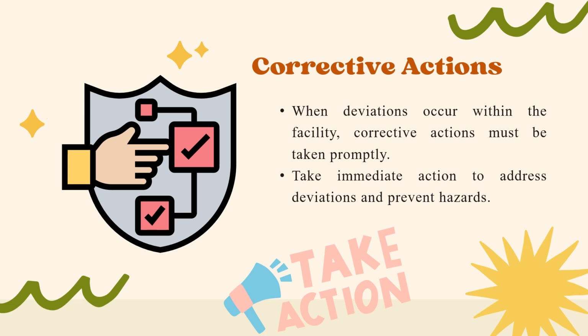Establish corrective actions. If deviation occurs at a critical control point, corrective actions must be promptly taken to address the issue and prevent potential risks to food safety. Take immediate action to address deviation and prevent hazards.